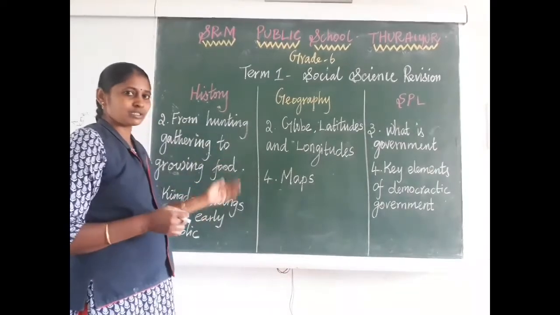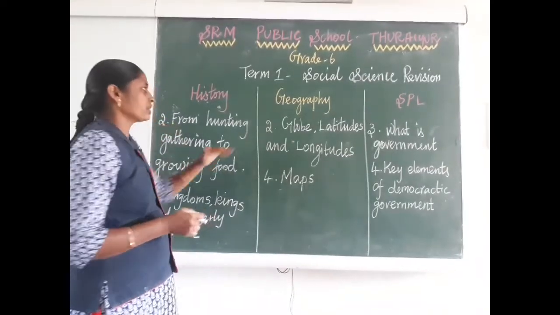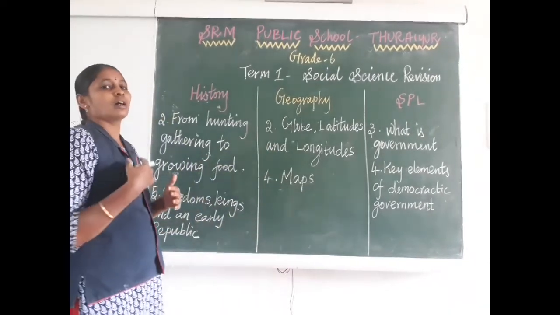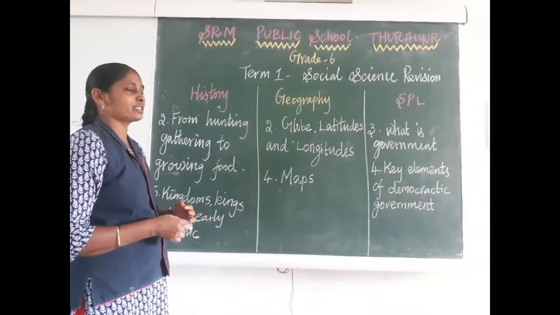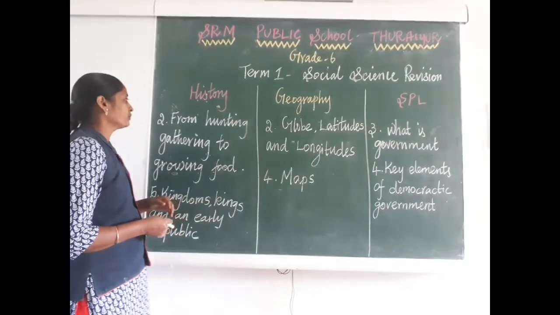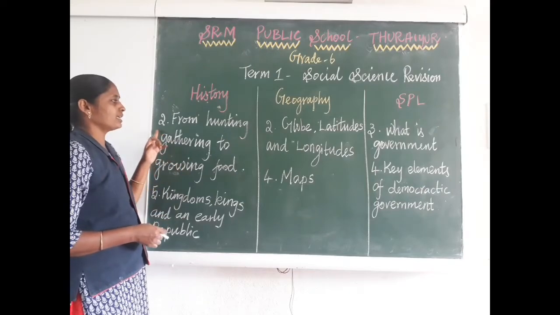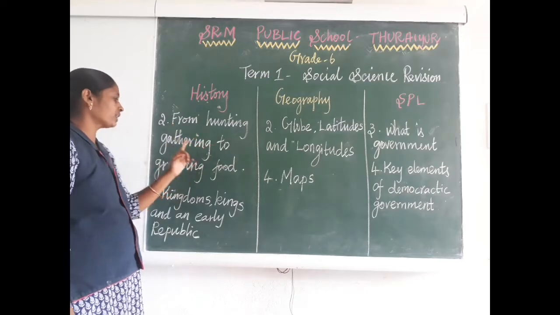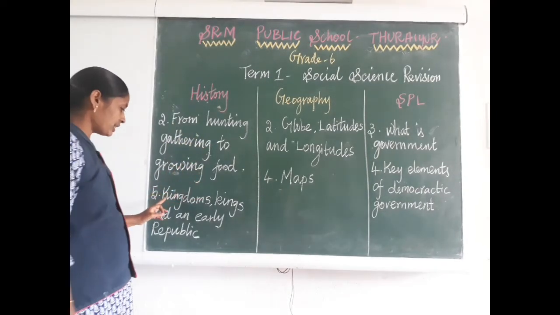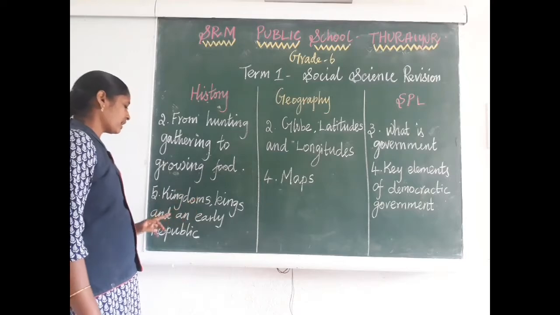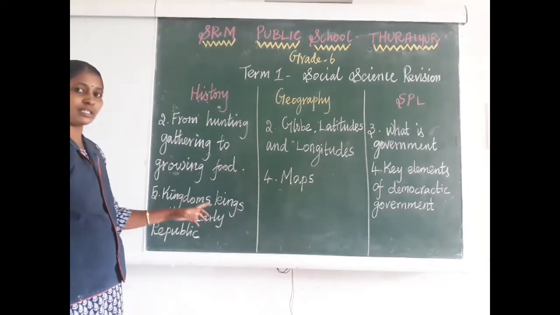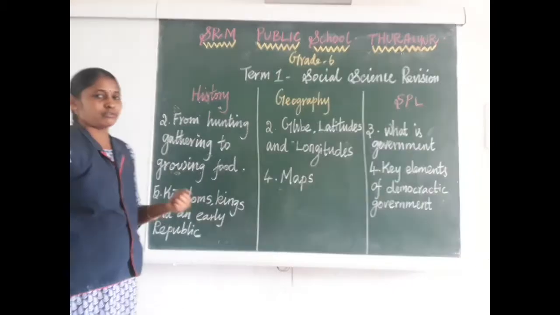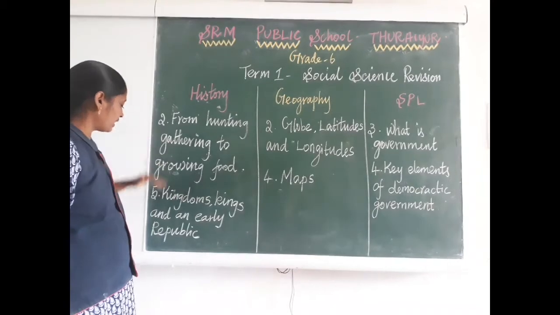What are the things we discussed? The history part, geography and civics. Before moving on, let us see what the portion is for term 1. Already we sent the message; again I will recall it. For history, the second lesson, From Hunting, Gathering to Growing Food, and the fifth lesson, Kingdoms, Kings and an Early Republic. So these 2 lessons are for your term 1 exam.